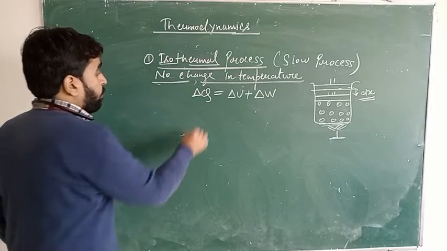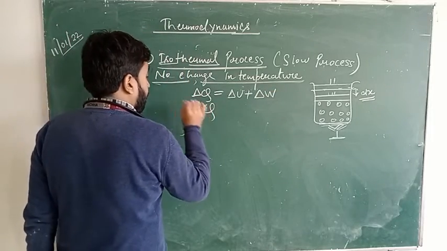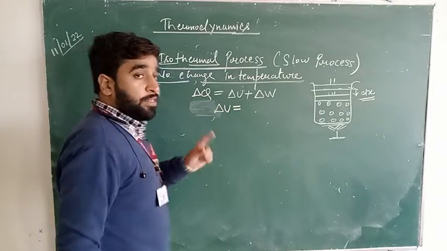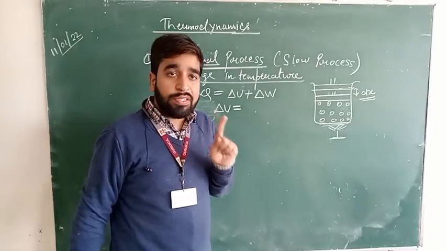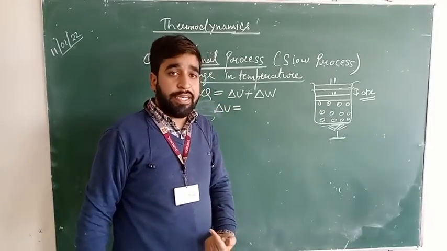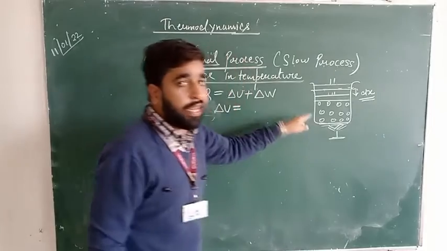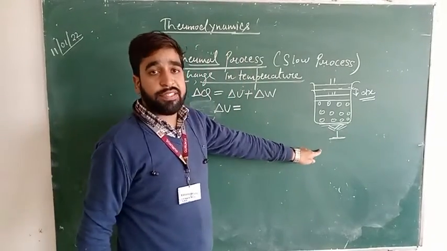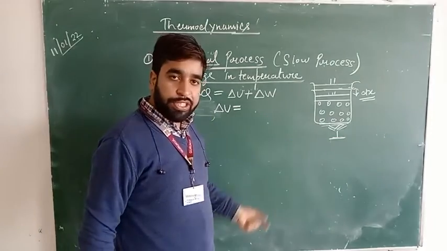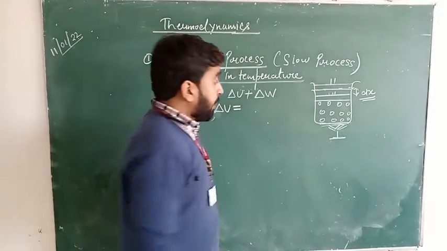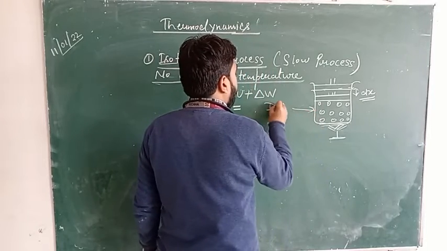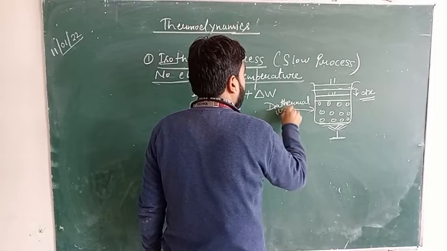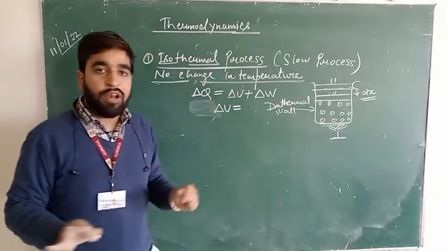Here we are already saying this is an isothermal process, which means there is no change in temperature. How is it possible that there will not be any change in temperature even when we are giving heat to the system? We are giving a certain amount of heat to the system, then obviously the temperature will change? No, not at all, because we are using a wall which is a diathermal wall. The wall which we have used is a diathermal wall. It is also known as a conducting wall.